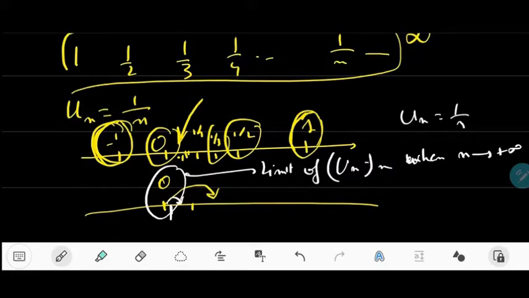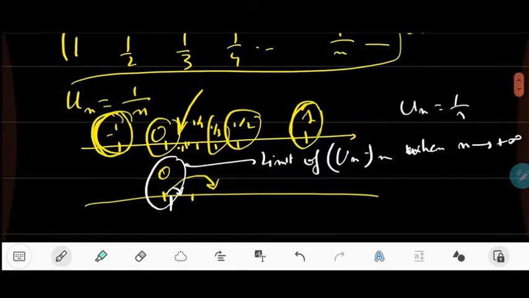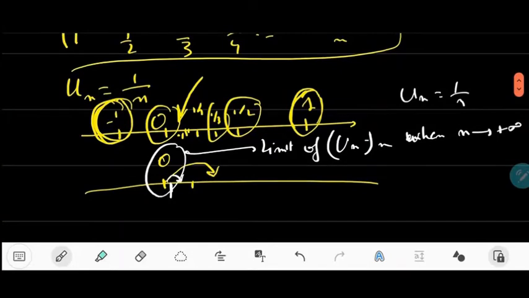Let's make it more mathematical. I will define the limit as being a number such that even if you make a tiny interval around this number, so even if you make a tiny interval around 0, you will always find an element of the sequence inside, closer to 0.